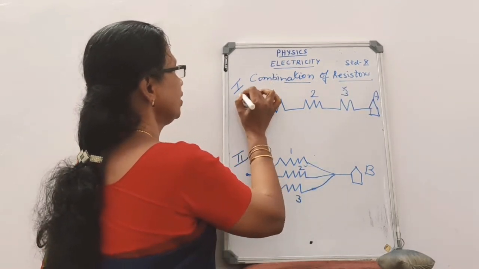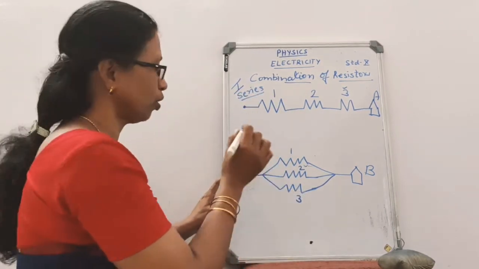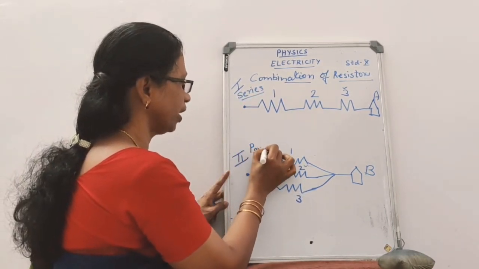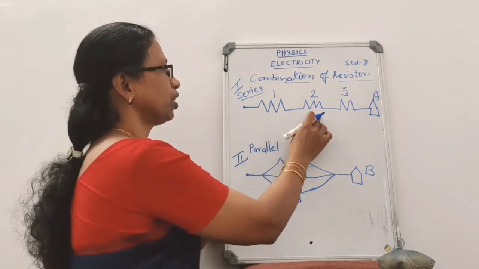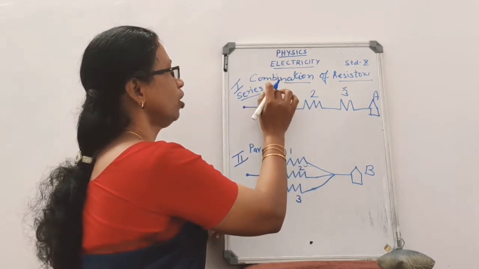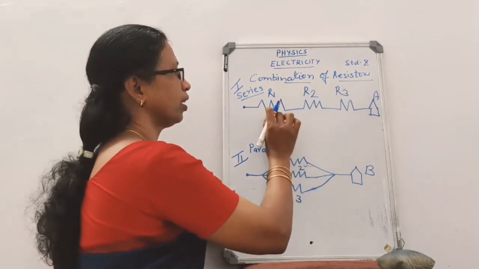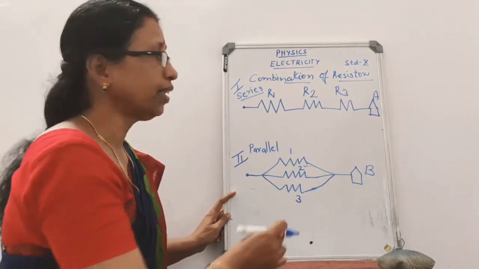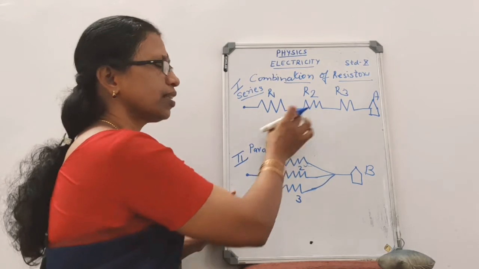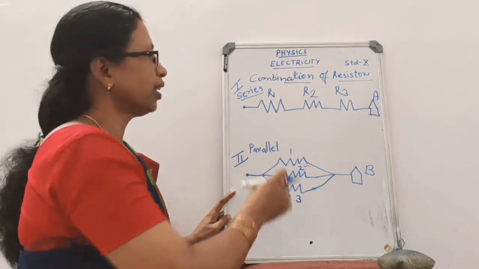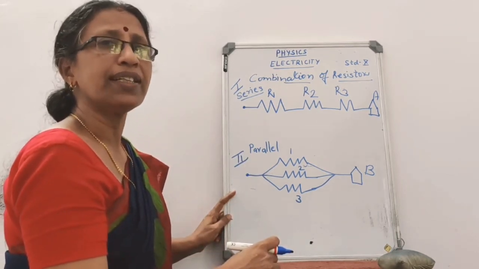So the first one is the series combination. The second one is the parallel combination. In the series combination, we can see the resistors R1, R2 and R3. These three resistors are connected end to end. That means when the resistors are connected in an end to end way, that type of arrangement or combination is known as series combination or series arrangement.